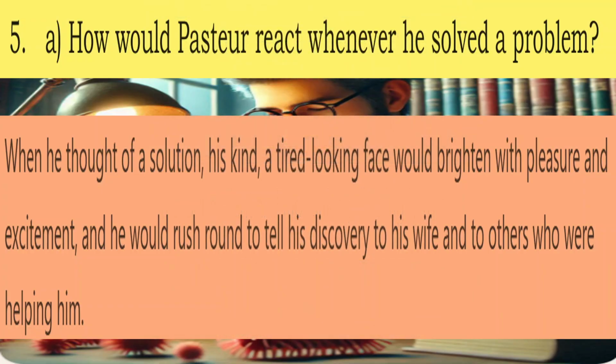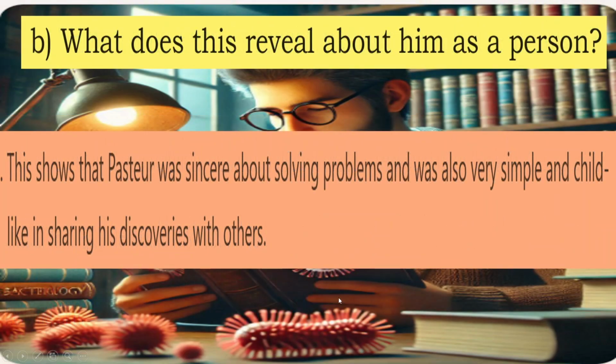Fifth one. A. How would Pasteur react whenever he solved a problem? When he thought of a solution, his kind, tired-looking face would brighten with pleasure and excitement, and he would rush around to tell his discovery to his wife and to others who were helping him. B. What does this reveal about him as a person? This shows that Pasteur was sincere about solving problems and was also very simple and childlike in sharing his discoveries with others.